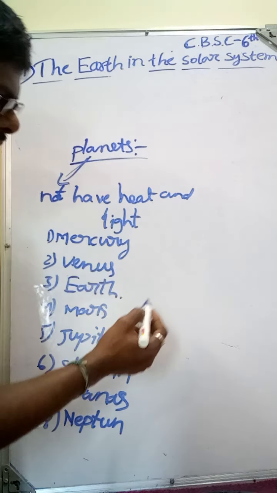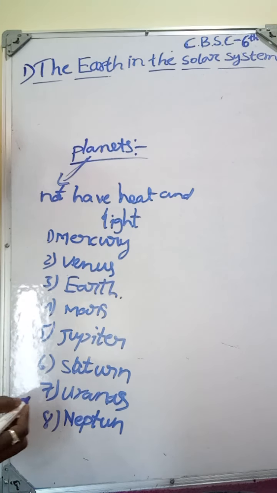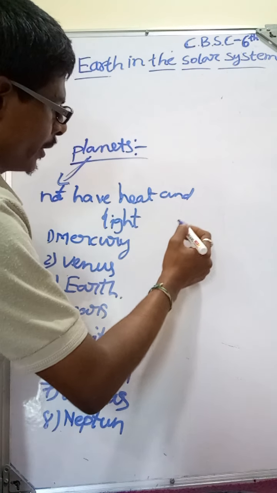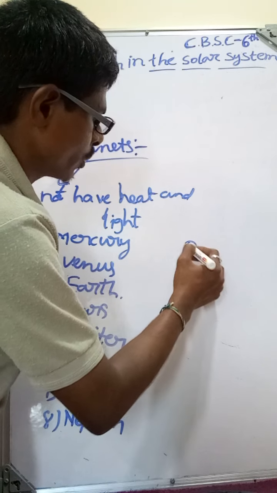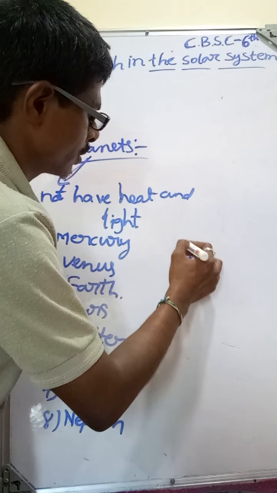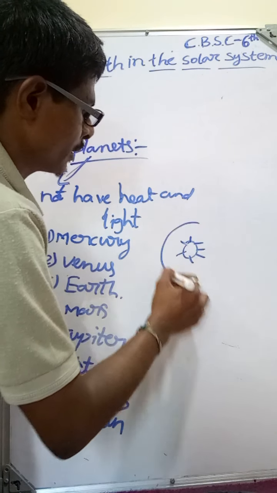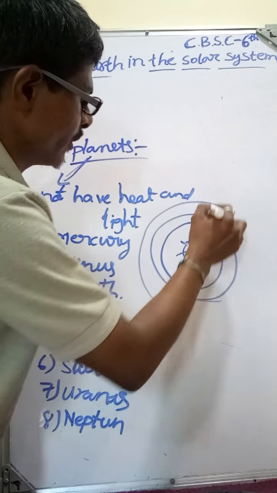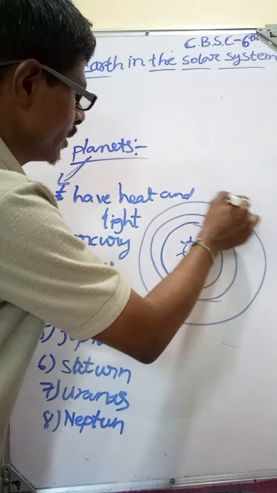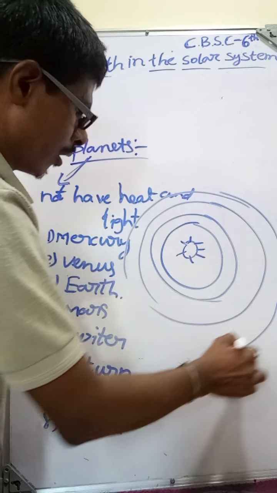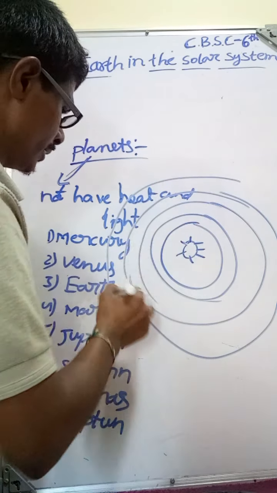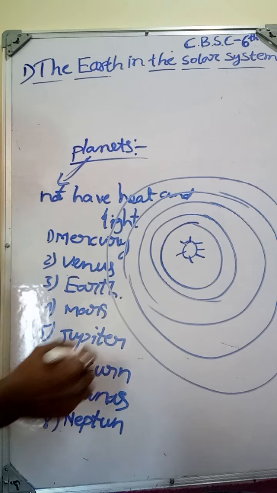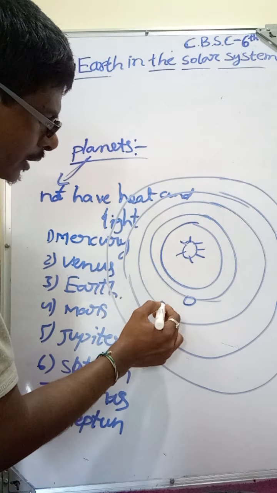These 8 planets in the solar system move around the Sun. Suppose this is the Sun. These 8 planets move around the Sun in a fixed path.